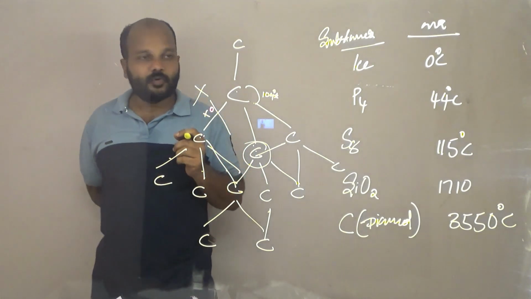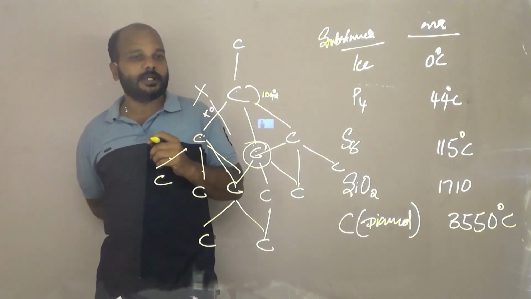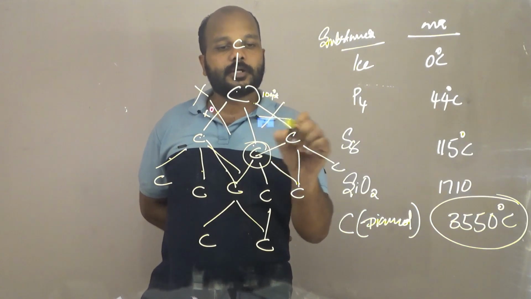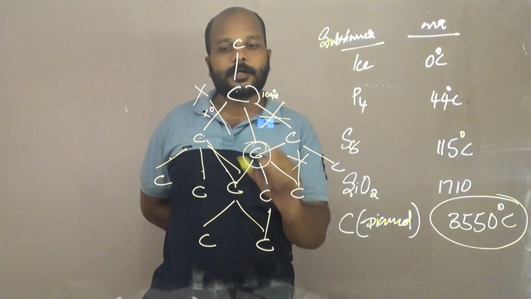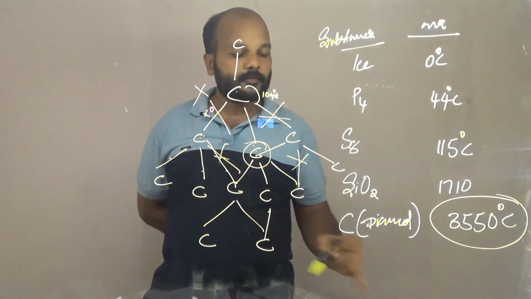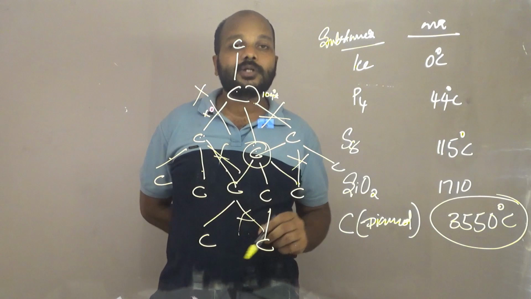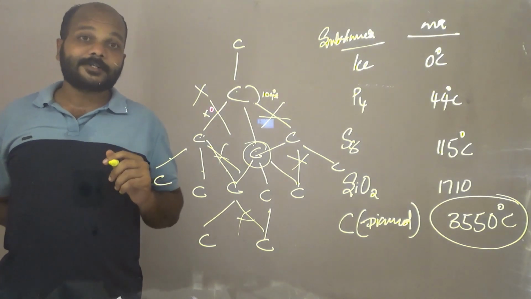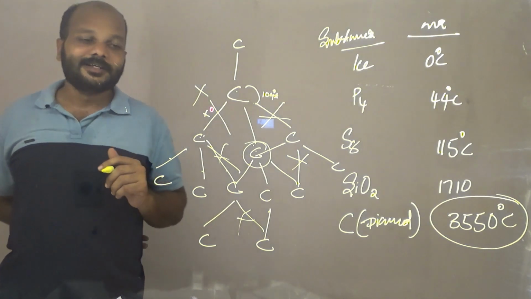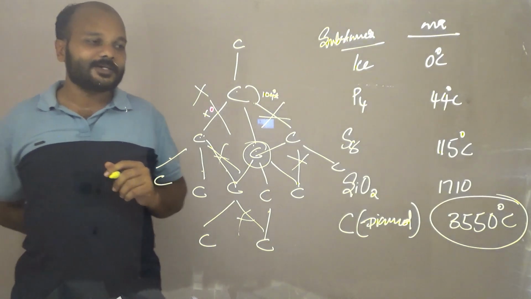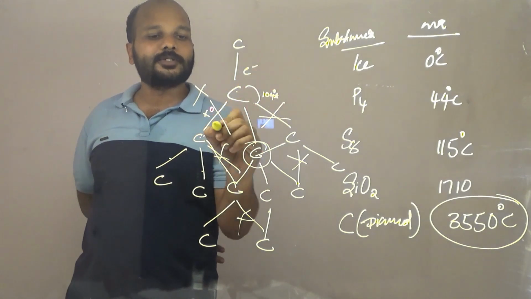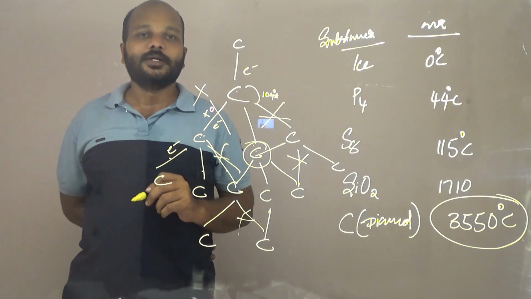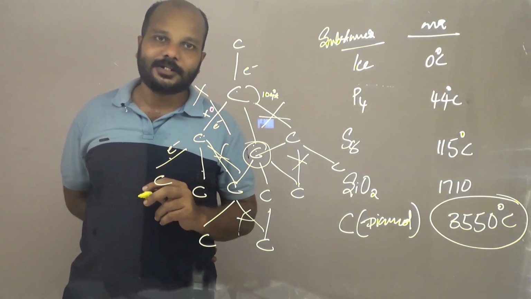Now, how about its melting point? See, the melting point is this high, more than 3000 degrees Celsius, because you can't easily break the force of attraction between carbon atoms. It is very difficult to break the force of attraction between the carbon atoms. And it can't conduct electricity. Why can't it conduct electricity? Because it does not contain any mobile electrons, and there won't be any free-moving electrons or ions. So it is very difficult to conduct electricity in diamond.